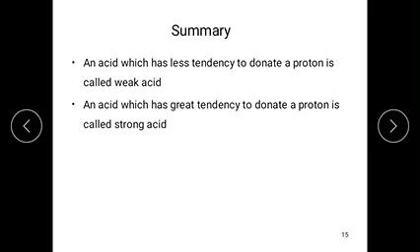An acid which has less tendency to donate a proton is called a weak acid.